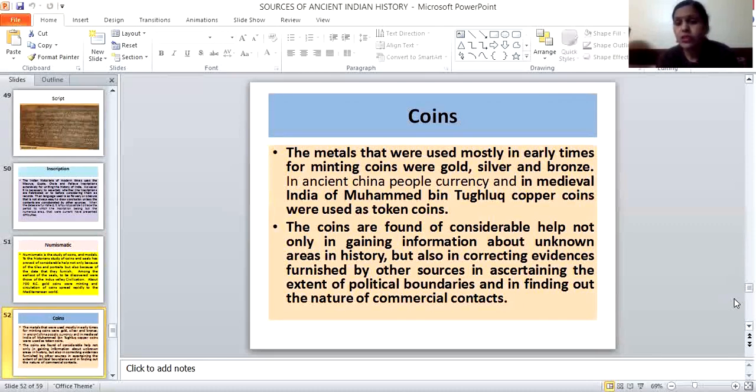The coins are found to be of considerable help, not only in gaining information on unknown areas of history, but also in correcting evidence furnished by other sources, asserting the extent of political boundaries, and finding out the nature of commercial contact. Today, the Indian rupee is different, the American dollar is different, the Chinese currency is different, but these notes or coins give us a lot of information about the nation, the ruler, the time, the metal, the paper, everything. So all these things help us write history and culture well.